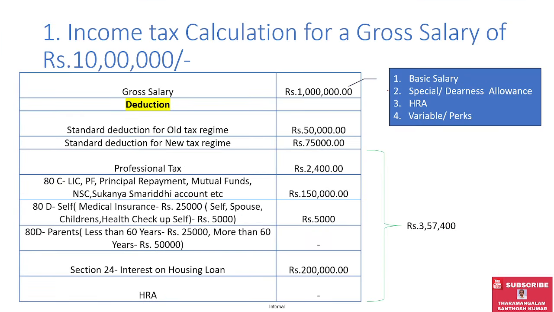So now I will simulate for you how to derive an income tax for 10 lakhs gross salary. Before we go for the simulation, you have to open your pay slip and see that the gross salary is the cluster of 4 components, that is basic salary plus special or dearness allowance, HRA and variable perks.